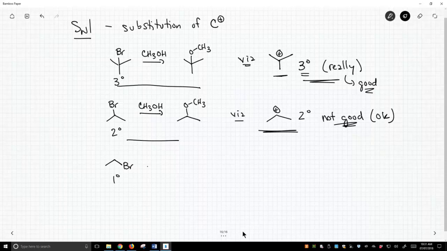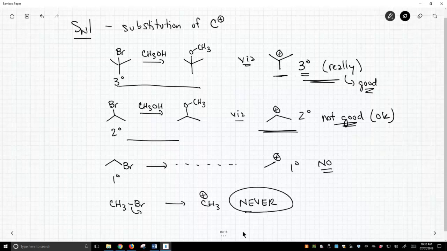Let's do a primary halide. To get a primary halide to go, we would have to form a primary carbocation. It's not going to happen. Now, you'll look at textbooks. Textbooks will say that you can do this. It's just really hard. The fact is, it's hard enough that for all practical purposes, they simply don't work. And don't even talk about getting a methyl group to have its bromide leave or any halide to make a methyl carbocation. This is never. Now, there are people out there who specialize in doing things that folks say can never happen, but the fact is it's incredibly impractical.